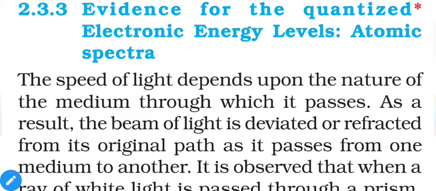Now the speed of light depends upon the nature of the medium through which it passes. As a result, a beam of light is deviated or refracted from its original path as it passes from one medium to another. Now what is this deviation or refraction? Suppose this is the path of light without any medium change, that is, it is continuously moving in air as a medium.